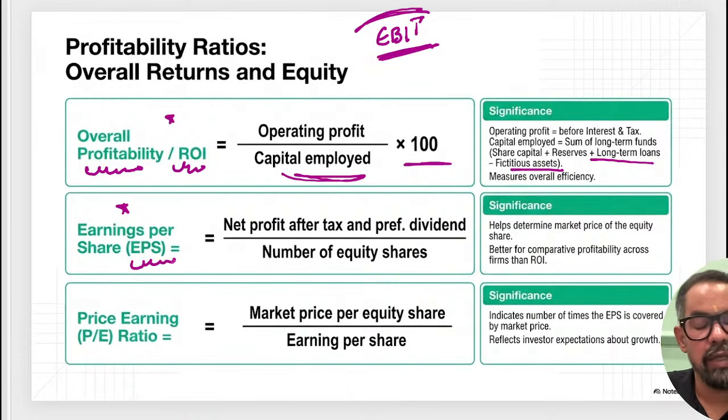See, believe me guys, 90% of the time if you remember these formulas, you will be able to solve the question. Okay? So they'll give you just numbers. Based on those numbers, you have to apply the formula and you will be able to solve. So that's why this is the priority. So EPS is net profit after tax minus dividend on preference shares, divided by the number of outstanding shares. So that is the case.